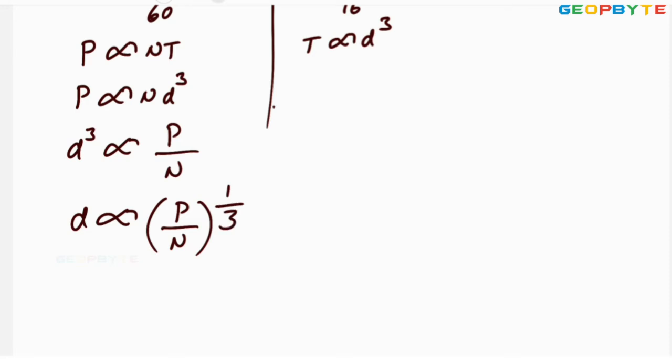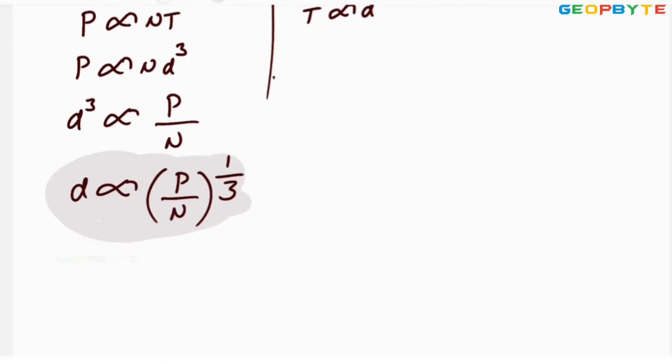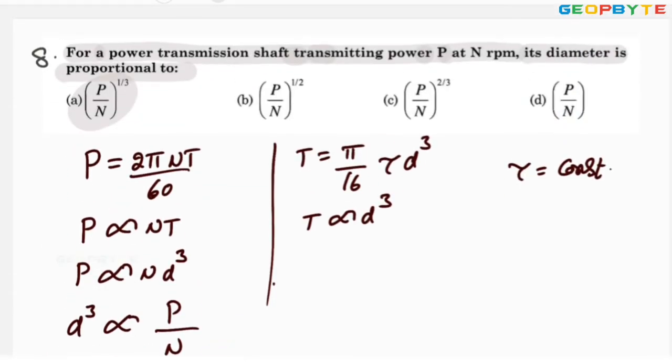That is the diameter of the shaft in terms of power and speed. I hope you understood. Now look at the options. Look at option A, P by N whole power 1 by 3. Therefore, option A is absolutely correct.